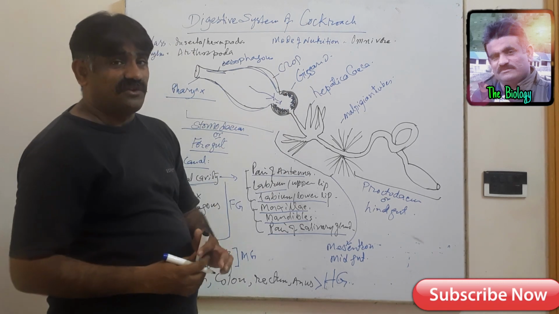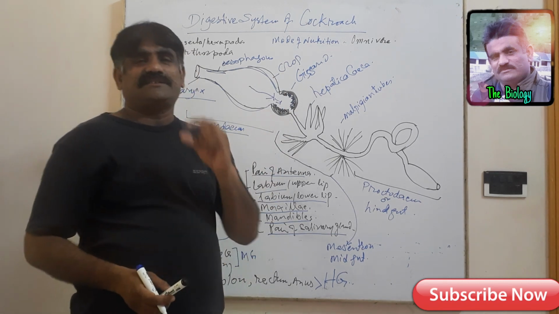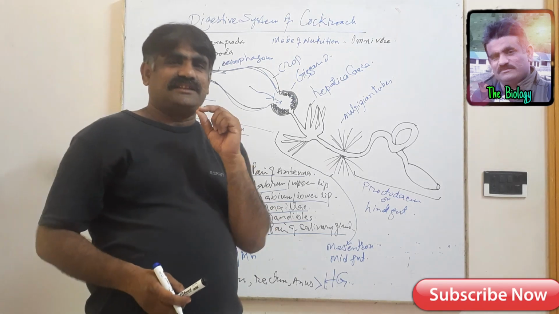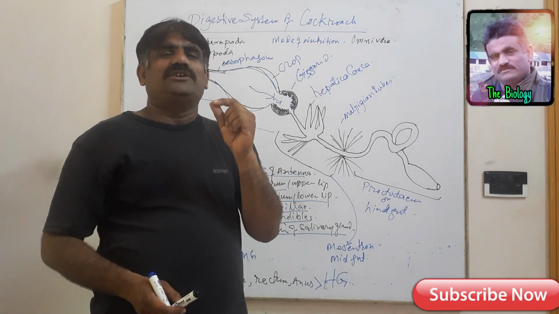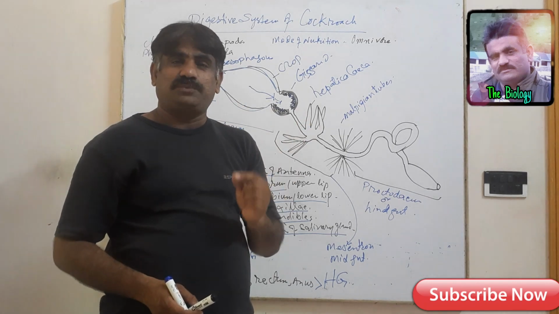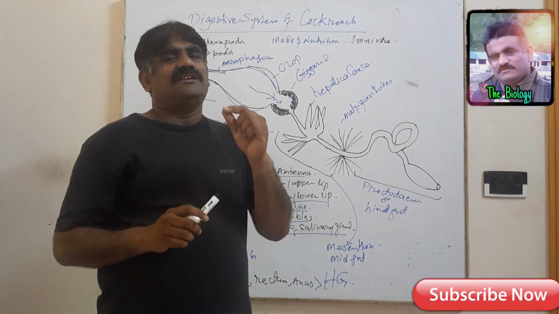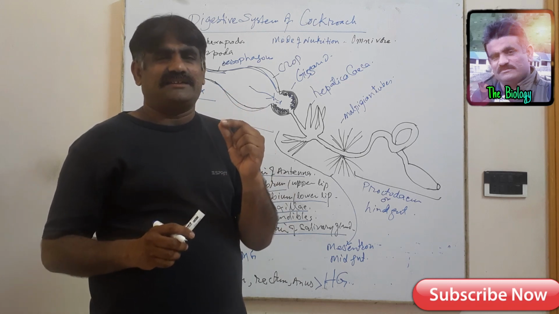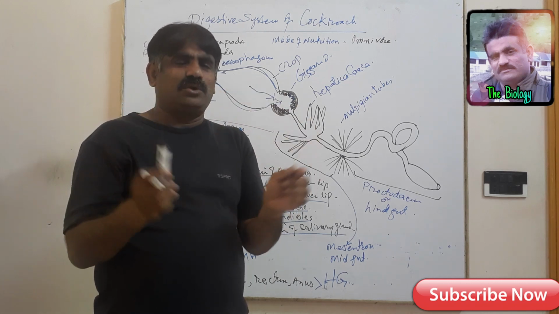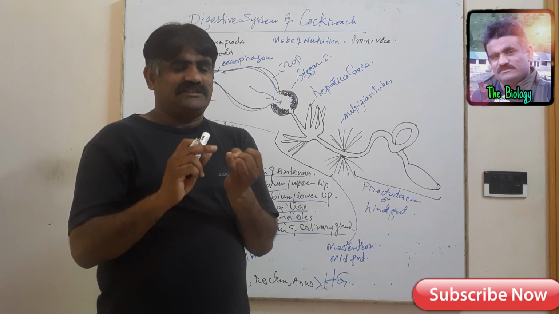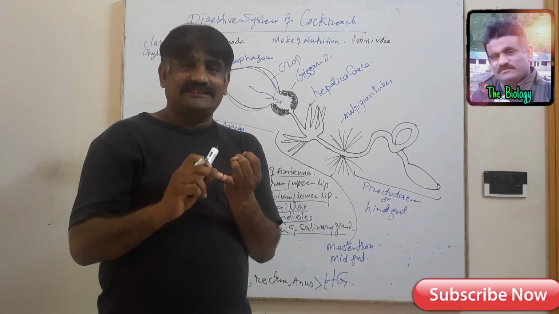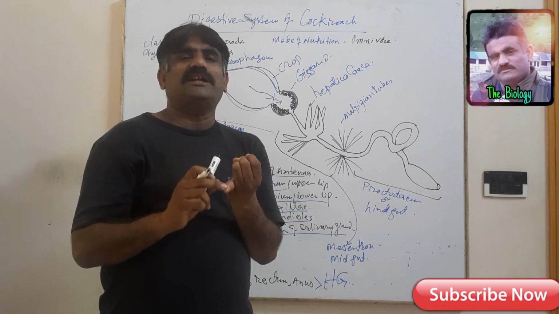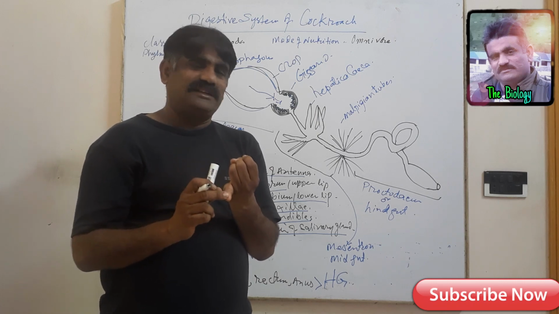And one other function of this gizzard is that it contains some glands. These glands produce a secretion over the digested food, and that secretion looks tube-like. This tubular secretion over the digested food is also permeable to the enzymes and permeable to the digested food material.